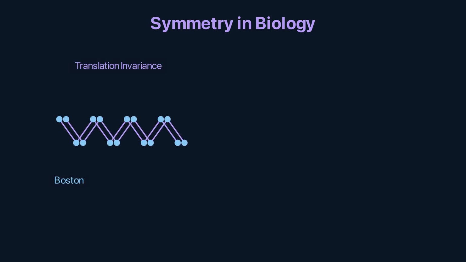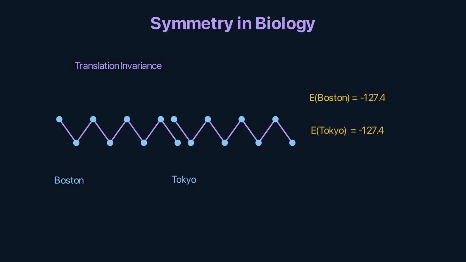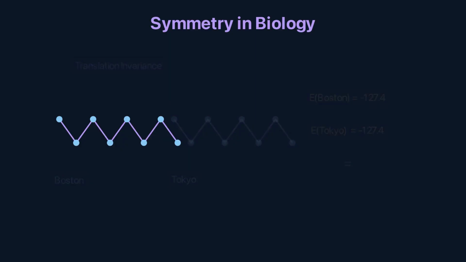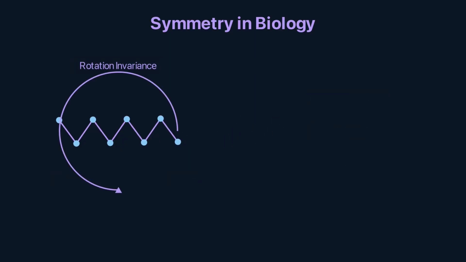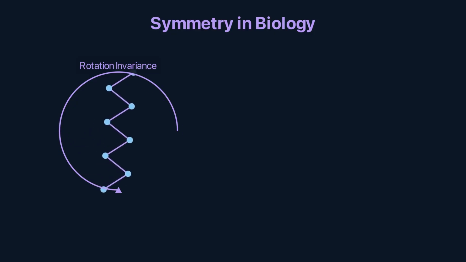Biology is full of symmetries. A protein folded in a test tube in Boston has the same stability as the identical protein in a test tube in Tokyo. Translation invariance. Rotate the protein 90 degrees and its folding energy doesn't change. Rotation invariance. Together, these form SE3 symmetry, the group of rotations and translations in three-dimensional space.